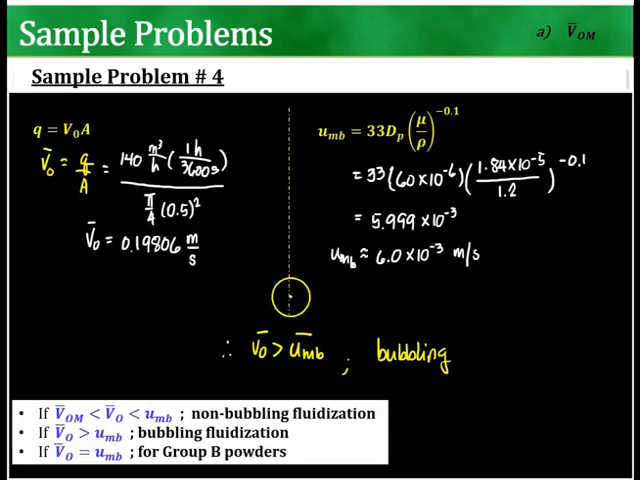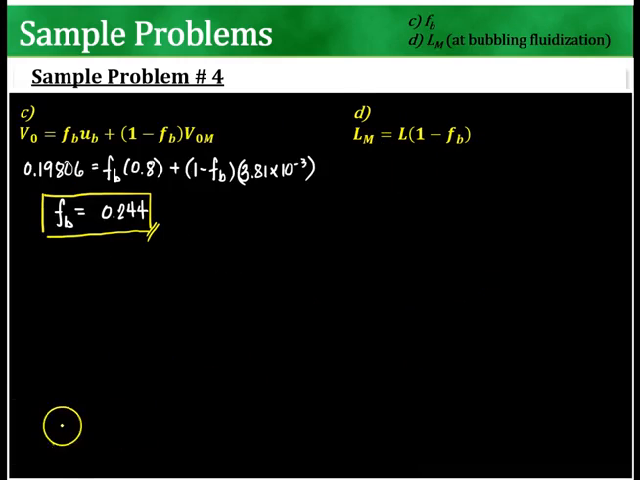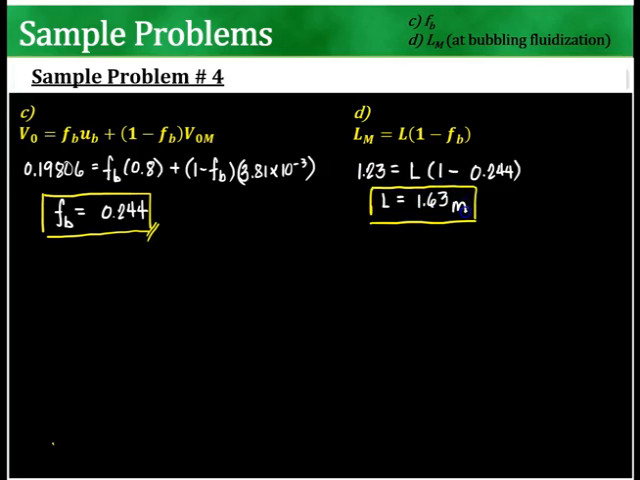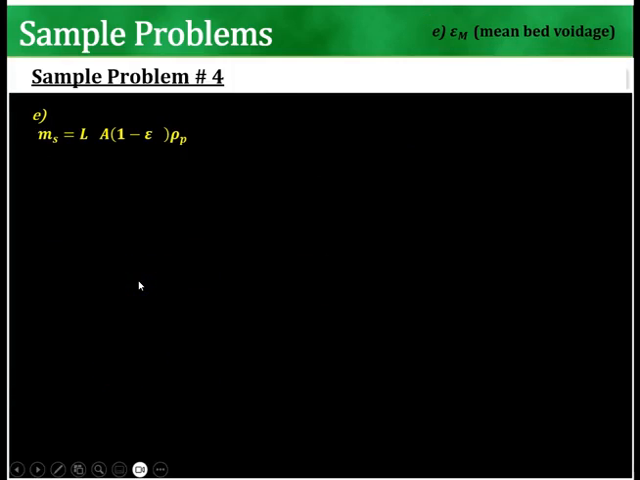And then you're asked also the bed height. So in order to solve for the bed height, we can use this formula. So the bed height will be LM, which is 1.23, is equal to L times 1 minus 0.244. The L that you'd be able to solve for is 1.63 meters. So you'll notice that this is actually the height at the bubbling conditions already. The earlier one is the height at the minimum fluidization. But at this condition, at that working velocity, this would be the bed height.